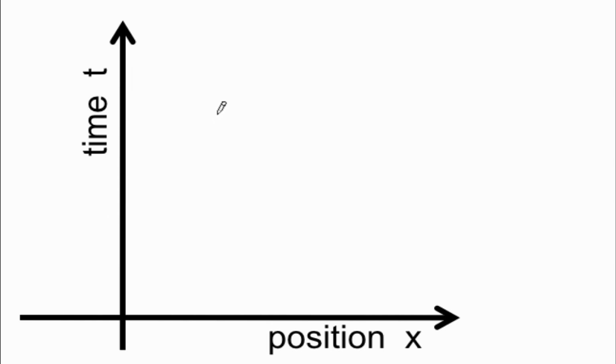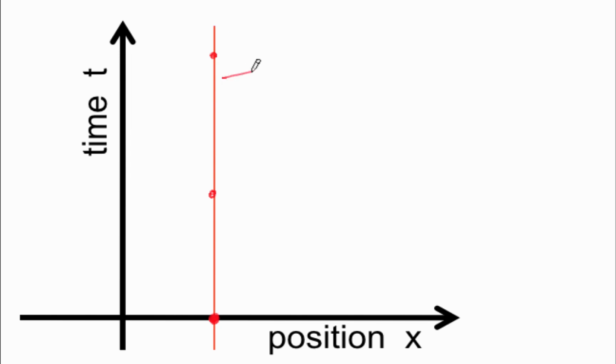So imagine that there is a particle which is at rest. That means that at time t equal to 0, it was over here. At a later time it was here, and a still later time it was here. Far back in the past and far into the future, it is at the same position.